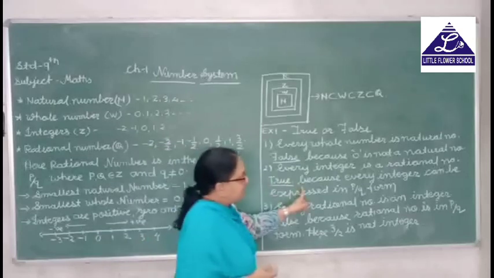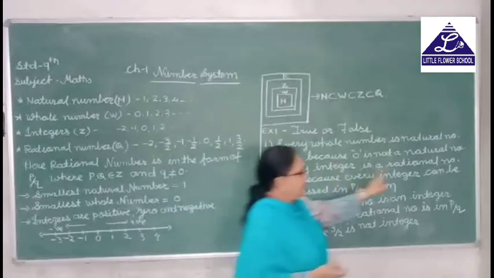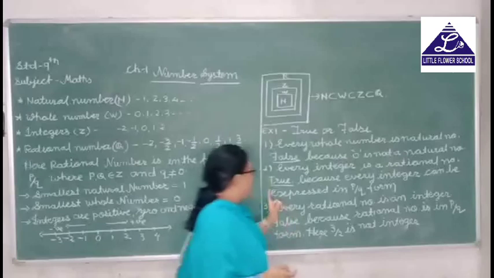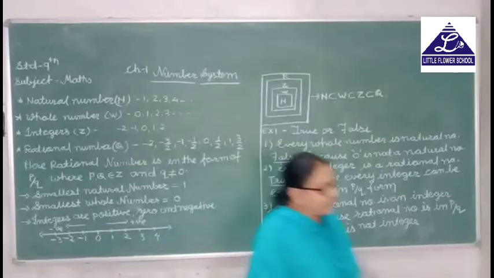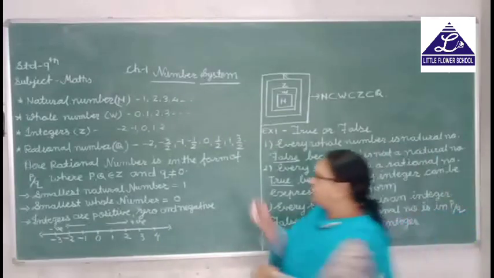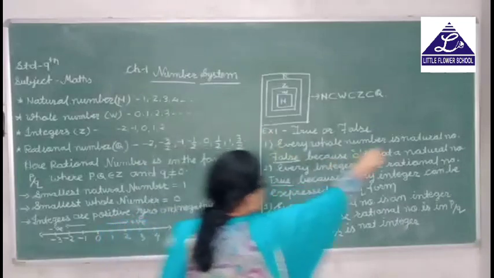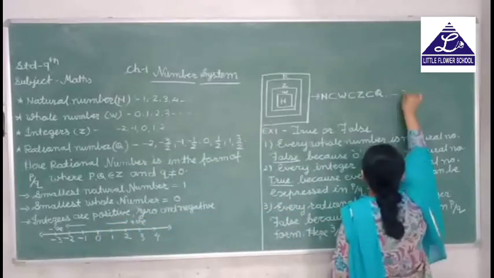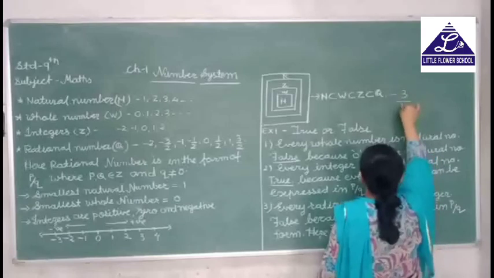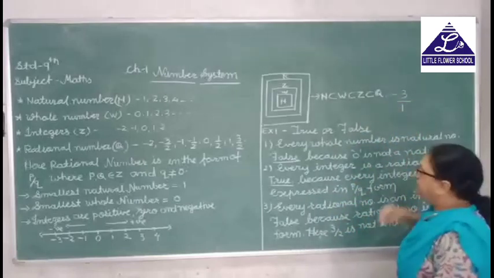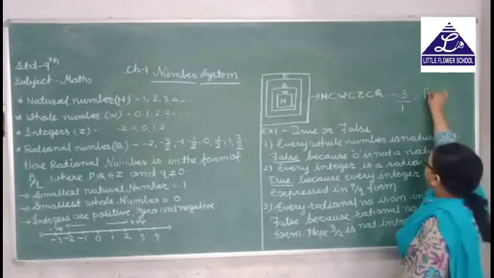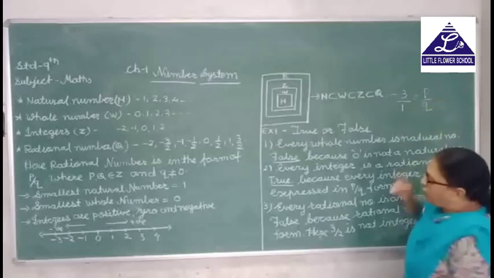The reason is that every integer can be expressed in the p by q form. Now how can we say that? Suppose my integer is -3.